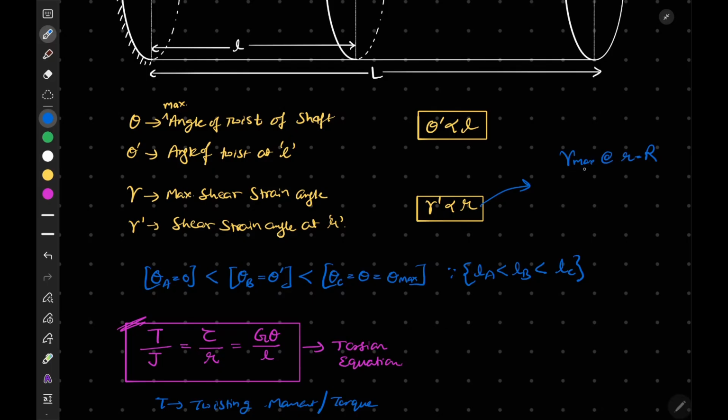We know that gamma is given by tau upon G, and since we are talking about gamma maximum, this tau should be maximum, which gives gamma max.